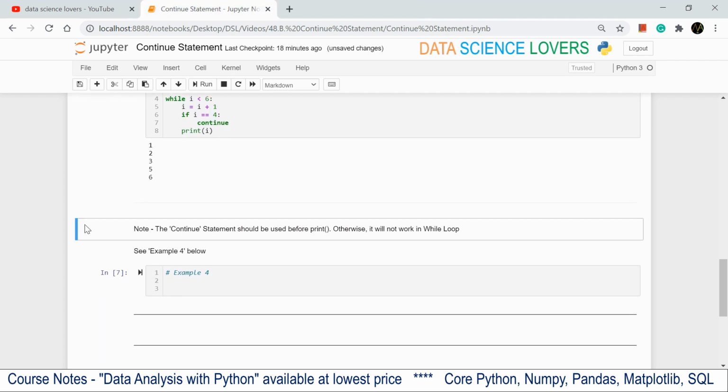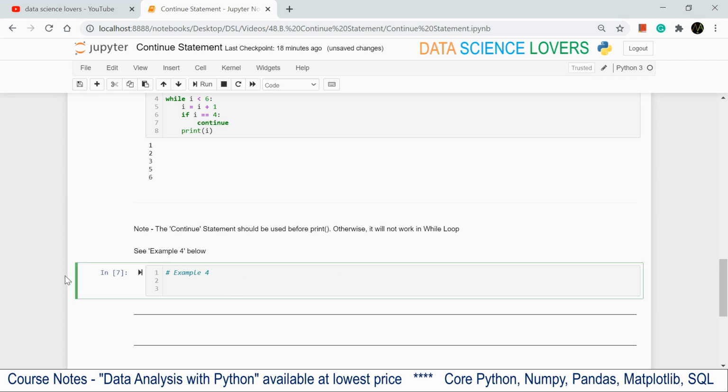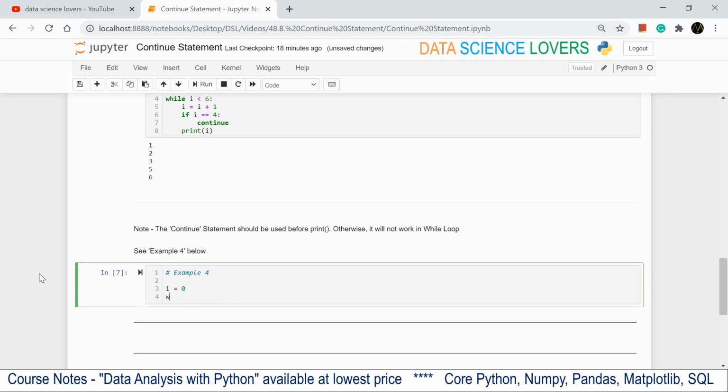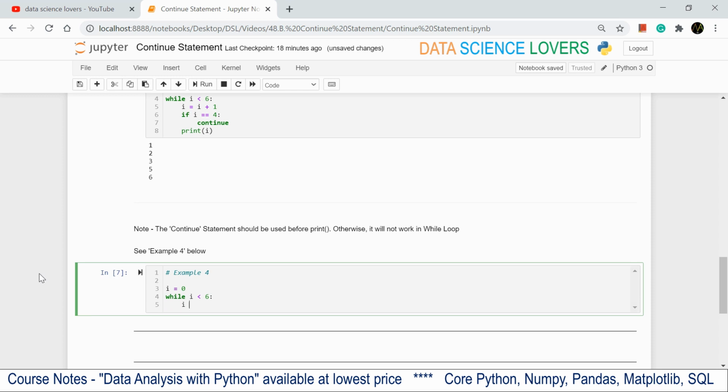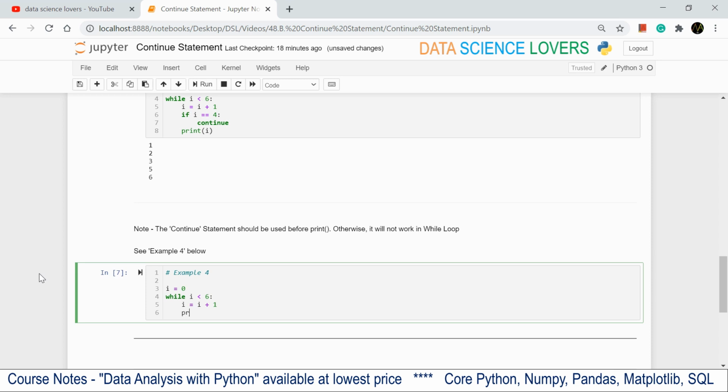Here also you have to note one thing, that the continue statement should be used before the print function. Otherwise it will not work in the while loop also. Let's see with an example. I am using a while loop, i equals 0, initializing the value of i with 0. i less than 6, the while loop condition, i equals i plus 1, the increment. Print i to print the items of this while loop.